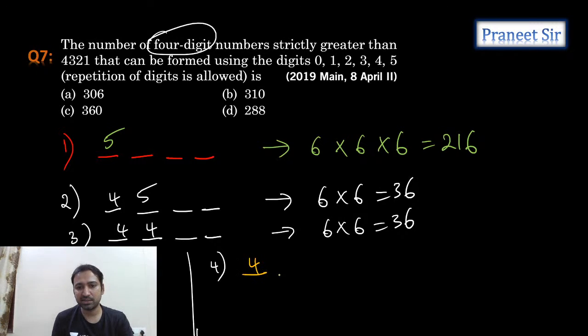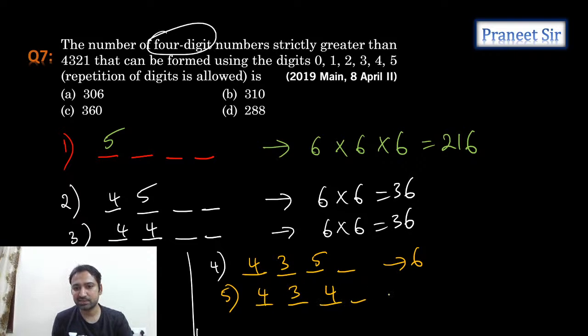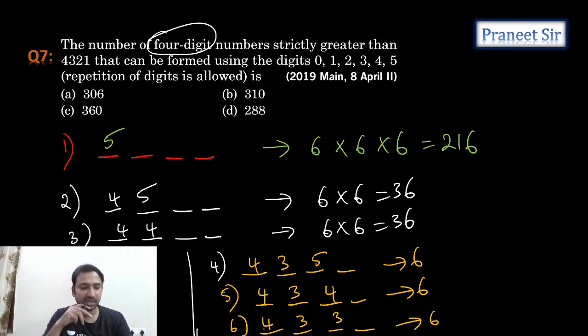starting with 4 3. So now let's take 4 3 5. You take it, 4 3 5. How many, guys? 6. Next, starting with 4 3 4. How many, guys? This is also 6. Now starting with 4 3 3. Here also 6. Correct or not?